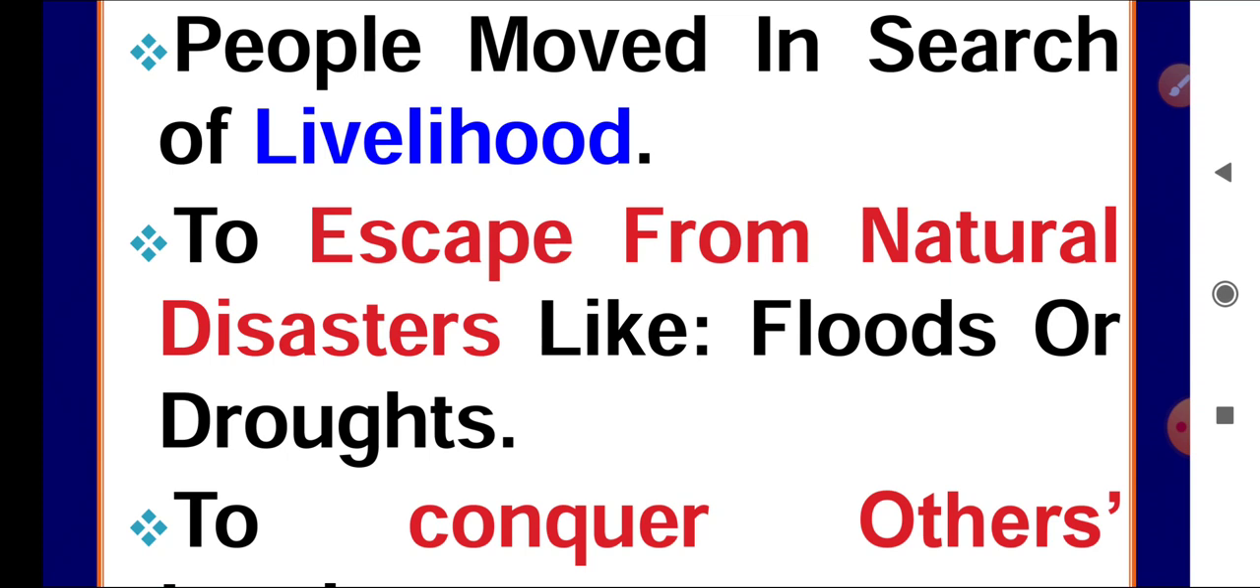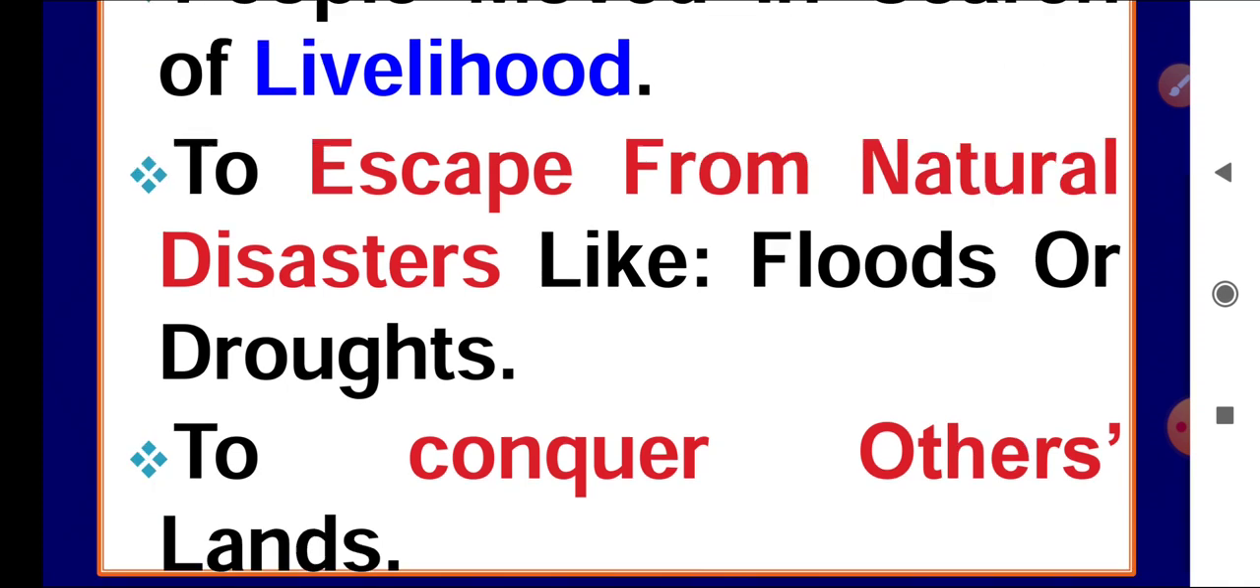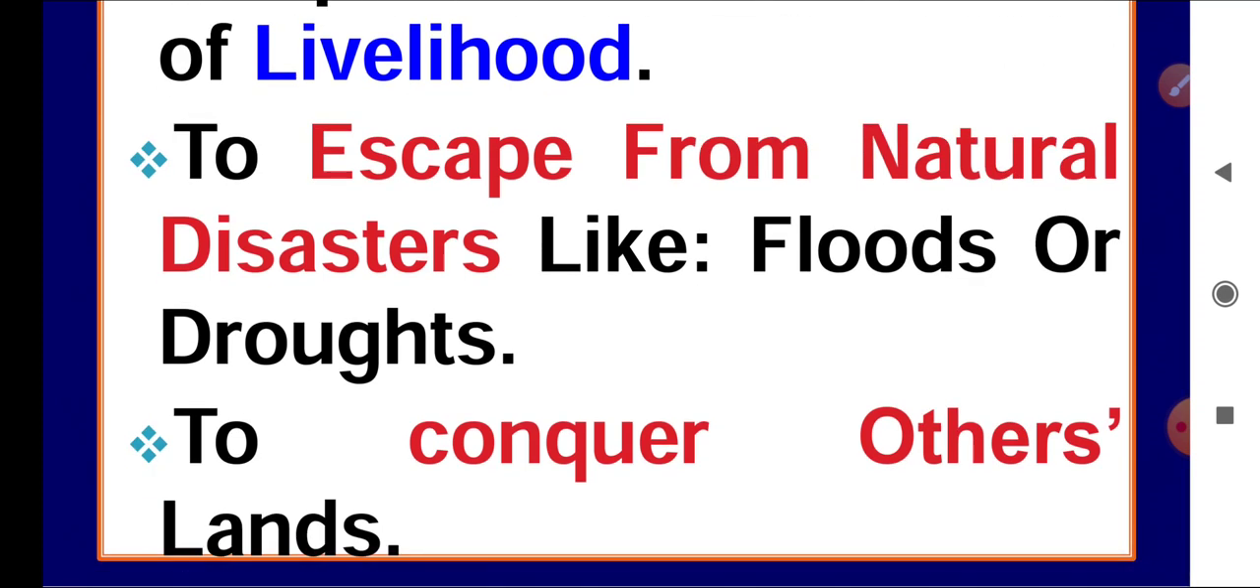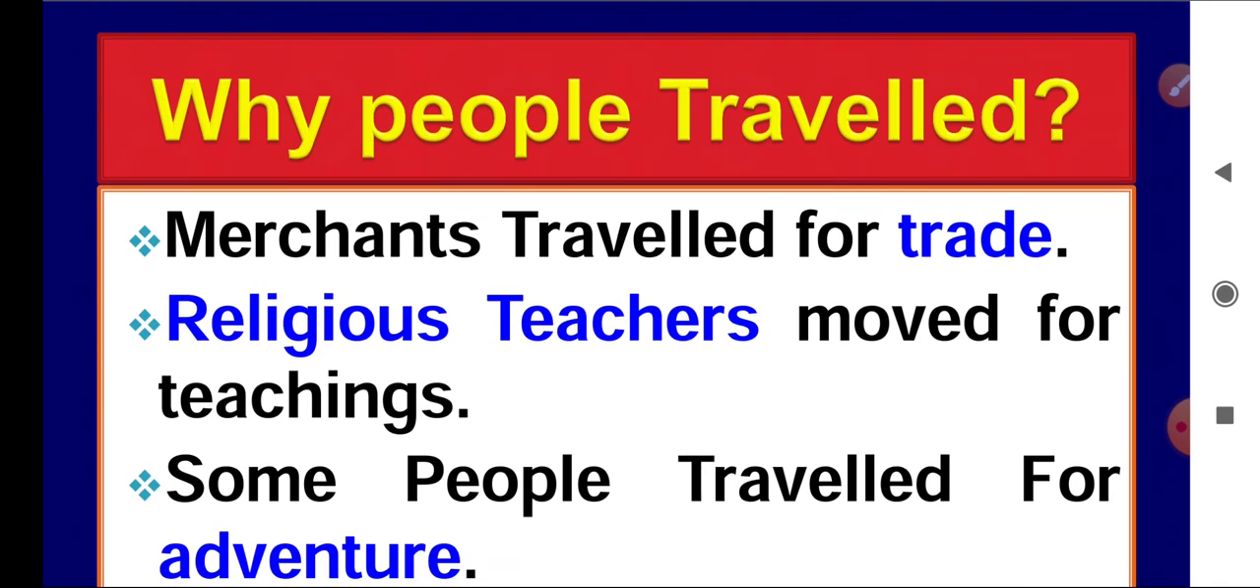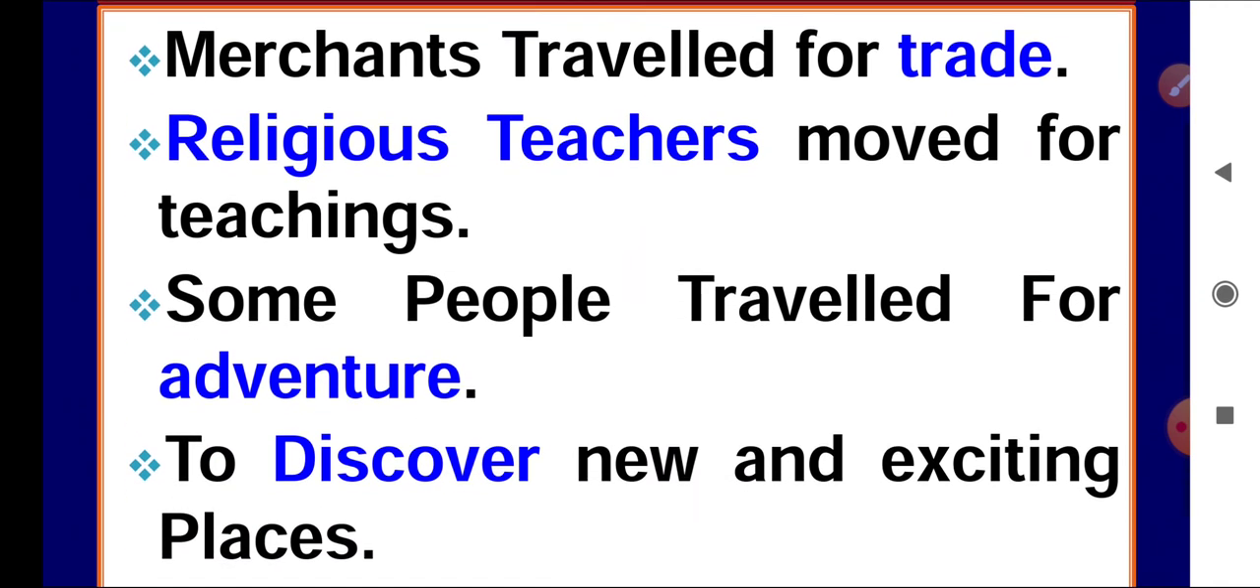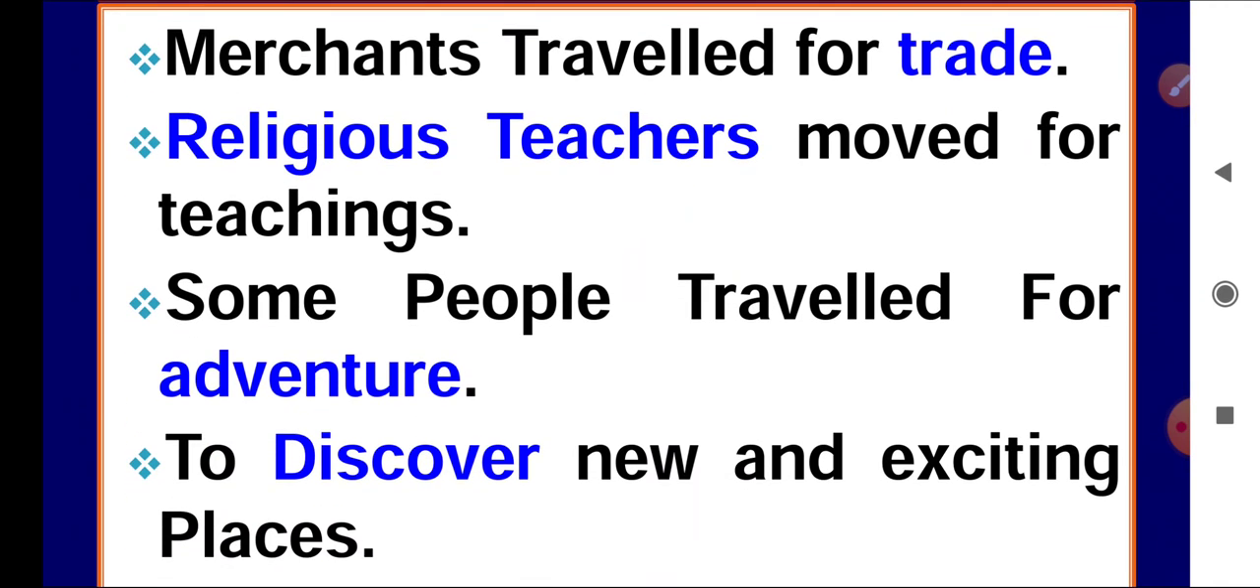Drought means when there is no rainfall in an area, that is considered a drought. Third reason is to conquer other lands. Conquering other lands means to occupy areas, to have the victory, to defeat other rulers and occupy their regions. In the ancient period, rulers conquered the areas of other tribes and rulers to get their wealth.